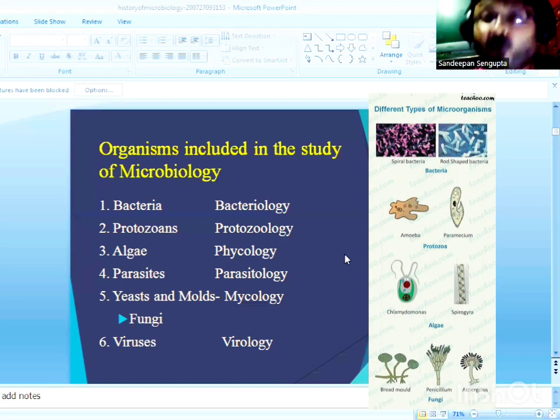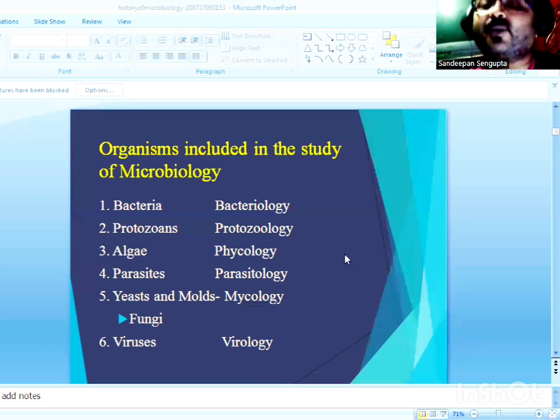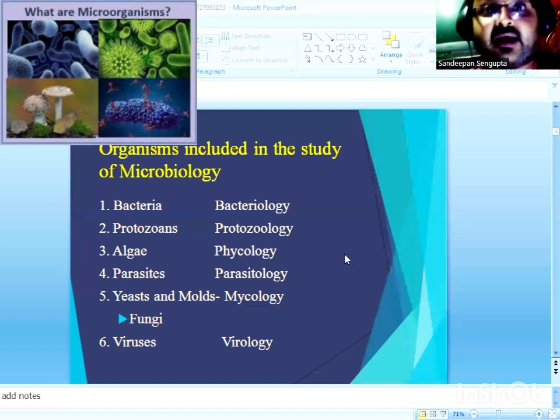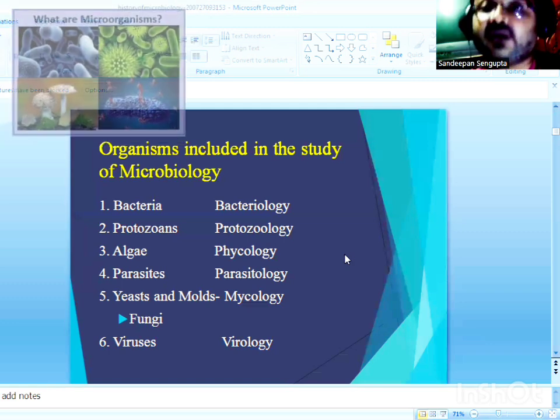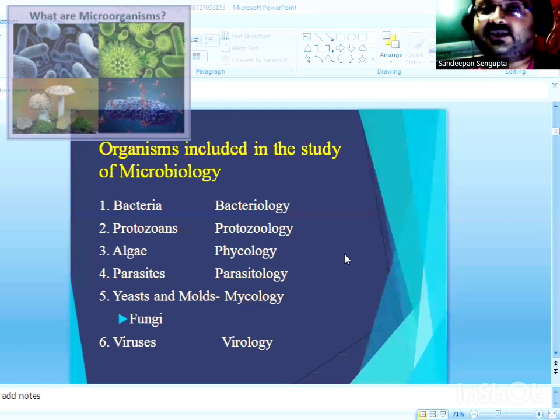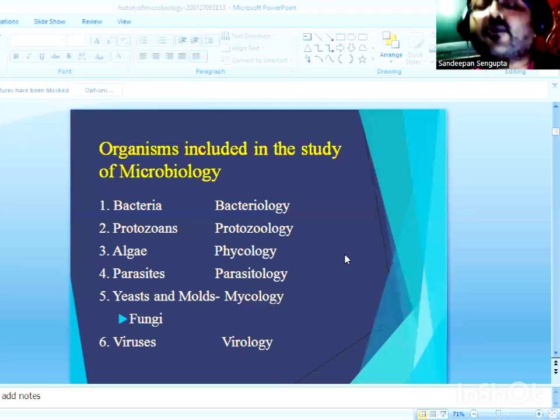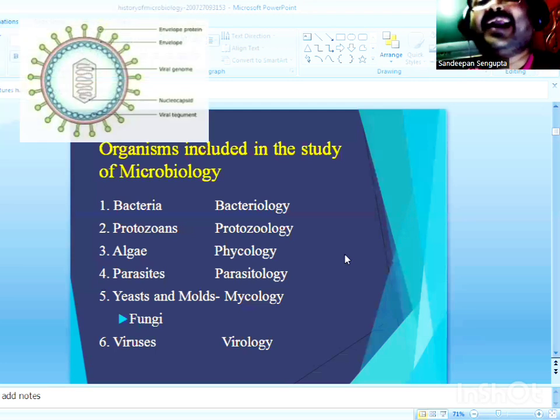Among all these, only bacteria have a prokaryotic mode of cellular organization, while algae, fungi, protozoa, and helminths all have a eukaryotic mode of cellular organization. And viruses are unique in having an acellular mode of organization. Viruses are structured around a nucleocapsid core, often surrounded by an envelope.